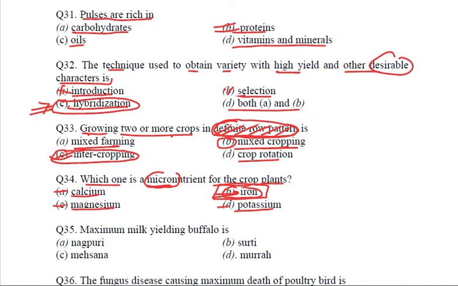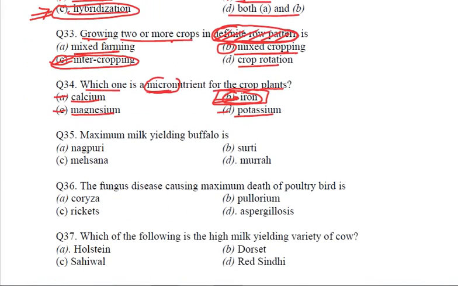Fine. If you have learned, very good. But if you have not learned, please learn all the 6 macronutrients and the 7 micronutrients out of the 13 essential nutrients. And the rest 3 we know are carbon, oxygen and hydrogen, which are obviously must. Clear? Coming to the next question.